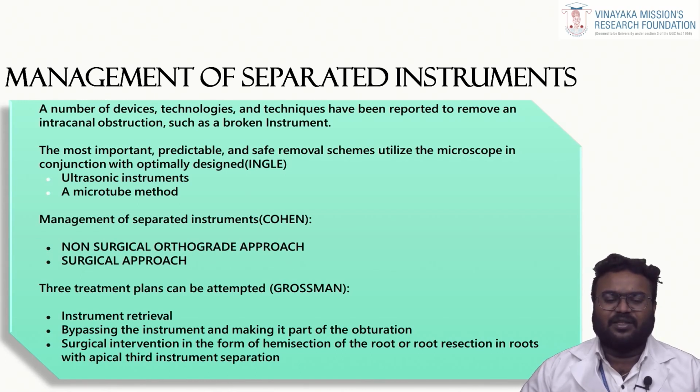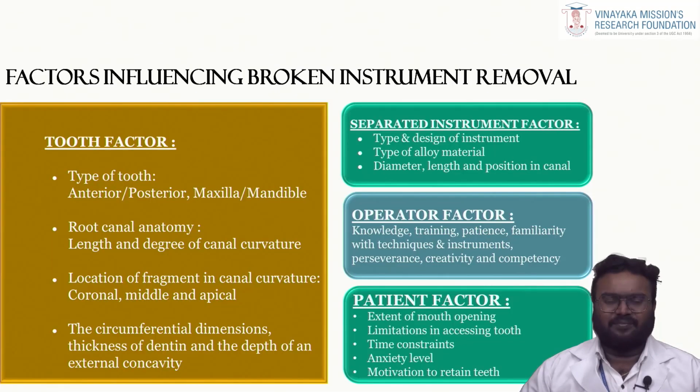the microtube method. According to Cohen, he classifies the treatment options into two types, either a non-surgical approach or a surgical approach. But according to Grossman, there are only three options: either retrieving the instrument, or bypassing the instrument, or a surgical intervention in the form of hemisection or apisection in cases of apical third instrument separation. What are the various factors that influence broken instrument removal?